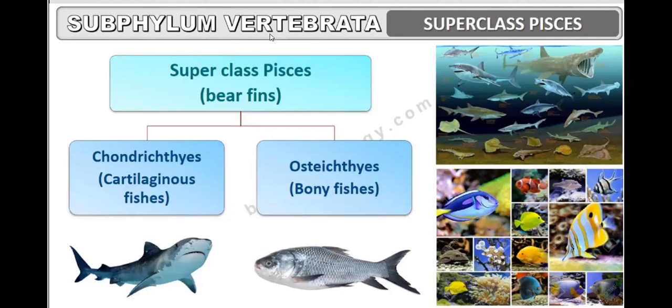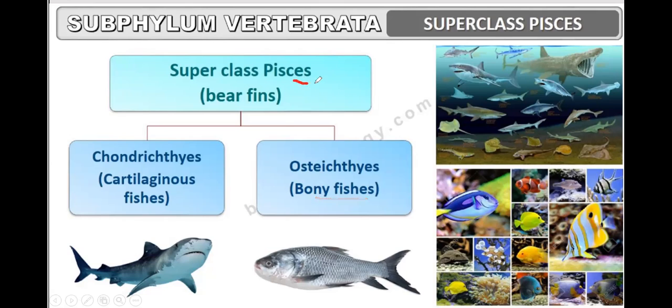Now, next is superclass Pisces. Superclass Pisces, they bear fins. For swimming, they have fins. So this superclass Pisces is divided into two classes: Chondrichthyes, that is cartilaginous fishes, and Osteichthyes, that is bony fishes.